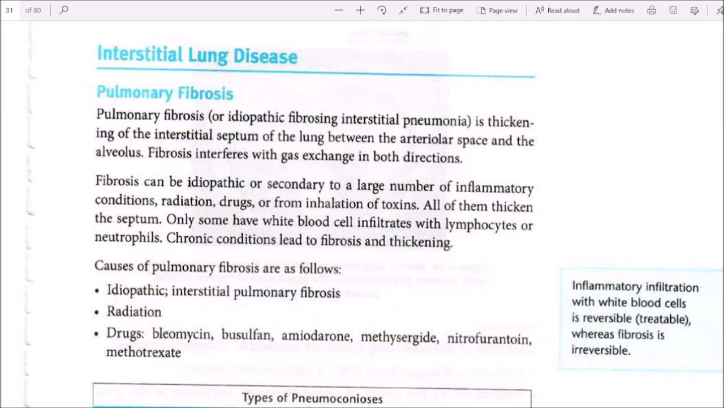Only some have white blood cells infiltrated with lymphocytes or neutrophils. Chronic conditions lead to fibrosis and thickening. Causes of pulmonary fibrosis are as follows: idiopathic interstitial pulmonary fibrosis, radiation, and drugs: bleomycin, busulfan, amiodarone, methotrexate, and hydrochlorothiazide. Inflammatory infiltration with white blood cells is reversible and treatable, whereas fibrosis is irreversible.